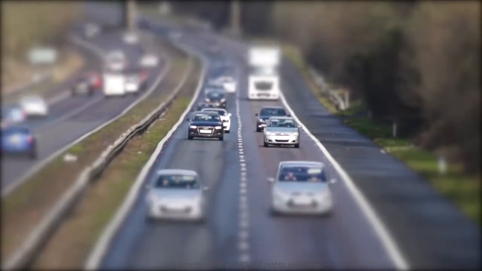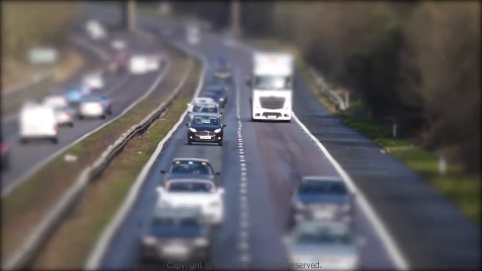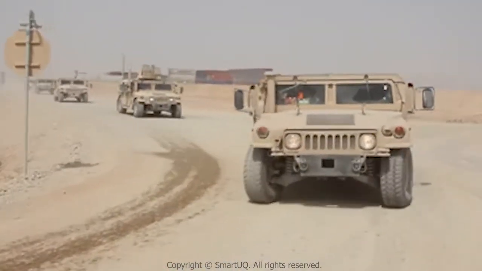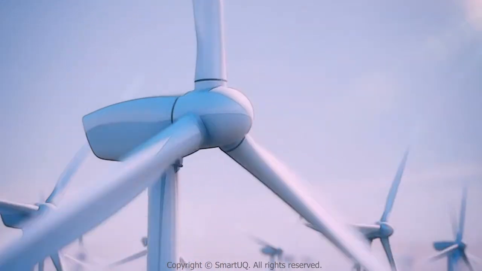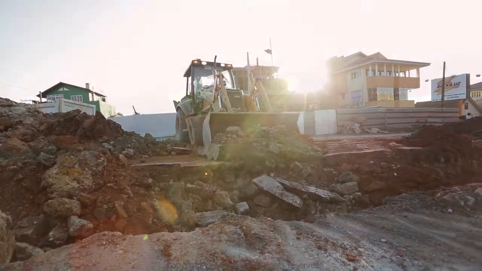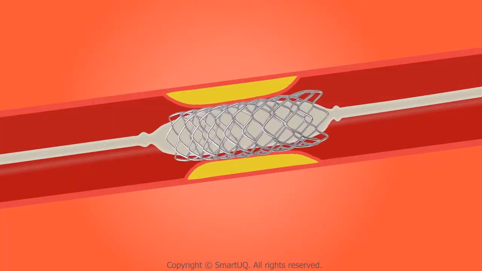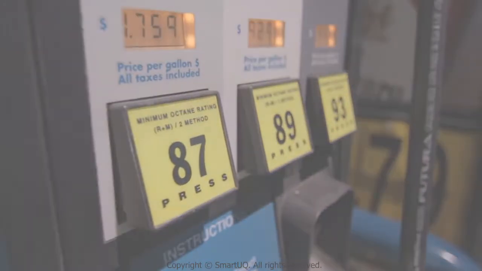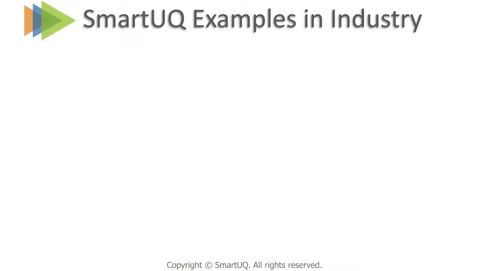SmartUQ is currently used in industries as far-ranging as automotive, aerospace, defense, turbomachinery, heavy equipment, medical device, semiconductors, energy, and oil and gas. Let me give you some examples of how uncertainty quantification is used in industry.